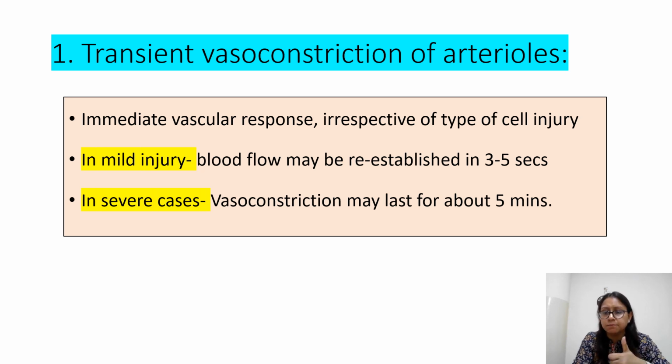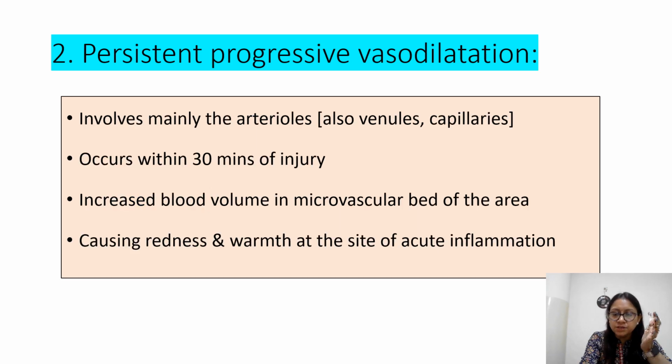So this is the first step, transient vasoconstriction for a brief period, following which we have persistent progressive vasodilatation. This will involve mainly the arterioles, but venules and capillaries are also involved. Like our immediate response was transient vasoconstriction, within 30 minutes of injury there will be persistent progressive vasodilatation.